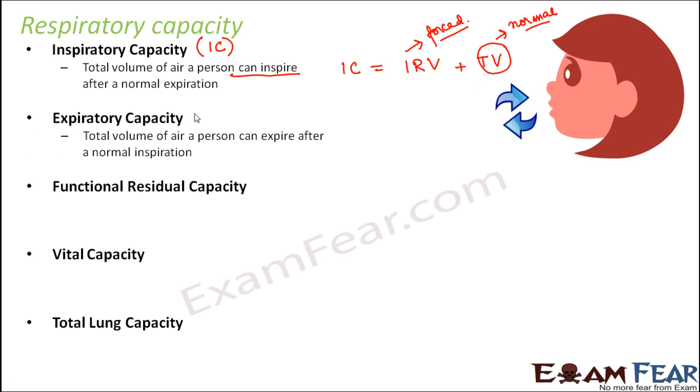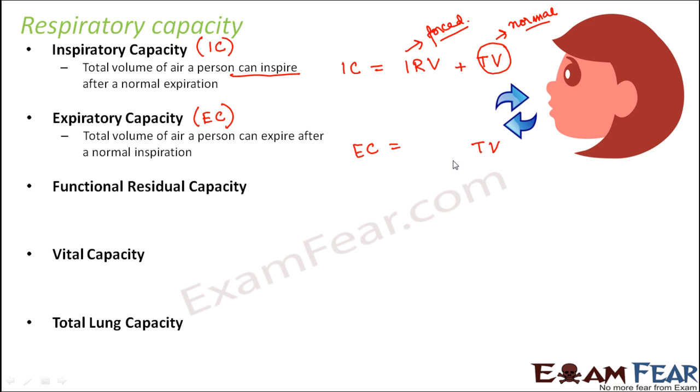Similarly, what is expiratory capacity, EC? This is the total volume of air that a person can expire after a normal inspiration. So you have breathed in normally. Now when you want to breathe out, there are two options: you can breathe out normally or you can breathe out forcefully. To calculate your capacity, how much maximum you can expire: under normal condition, how much can you expire?